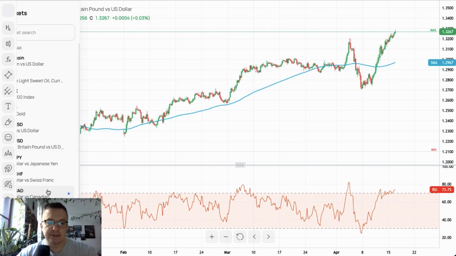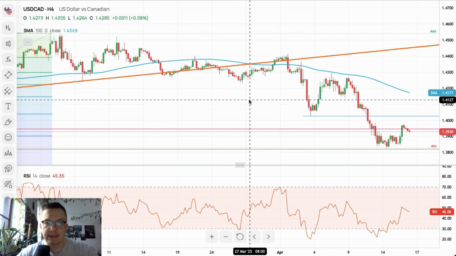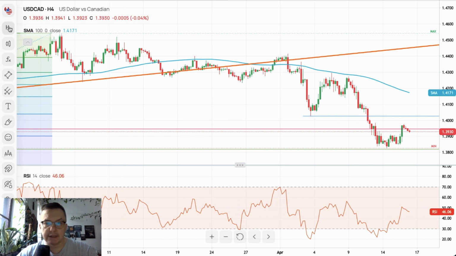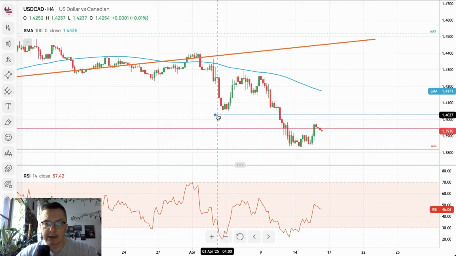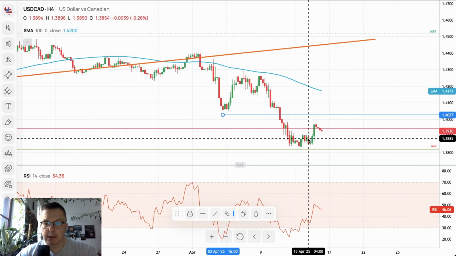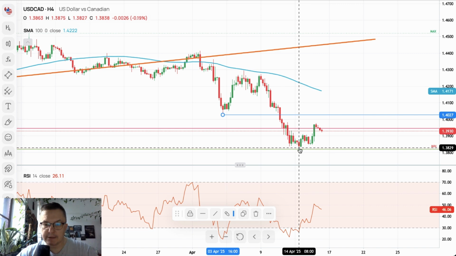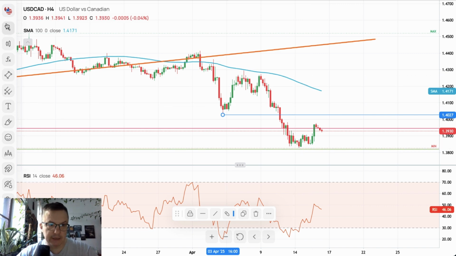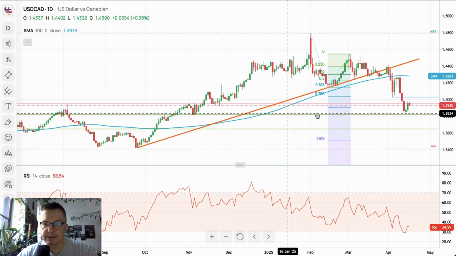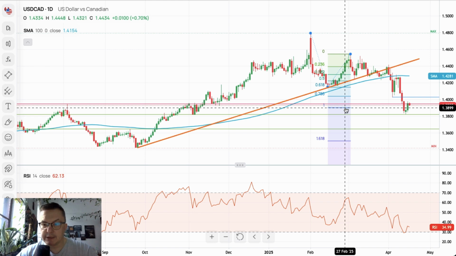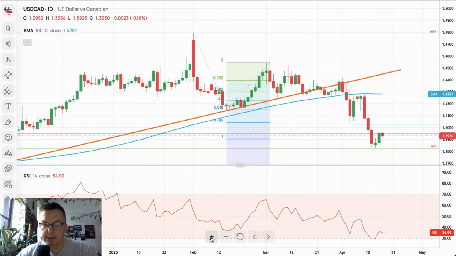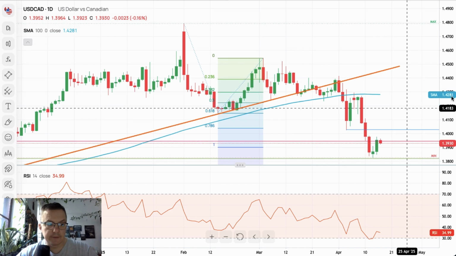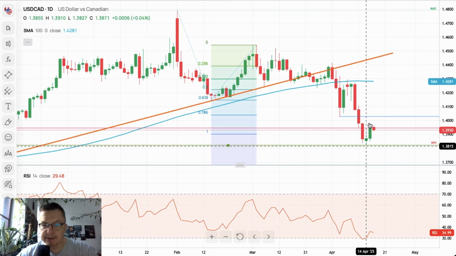US dollar to the Canadian dollar ahead of the interest rate decision. Let me just take a look here on the 4-hour time frame chart. As we said yesterday, the market hit the target, the Fibonacci target. It was much more visible at the daily time frame chart, so we hit this target. We got a very nice reversal pattern here at the end of this movement to the upside.